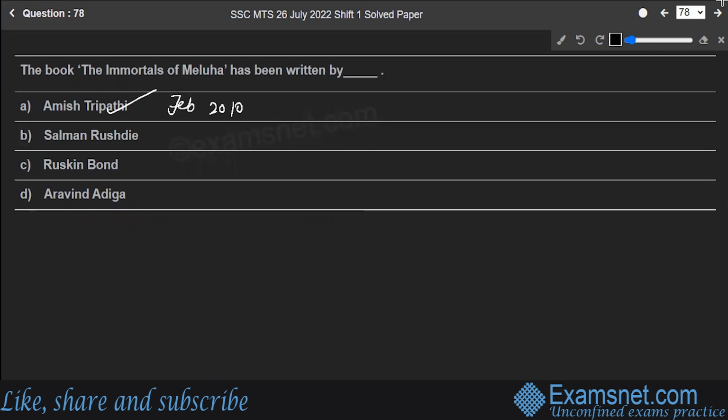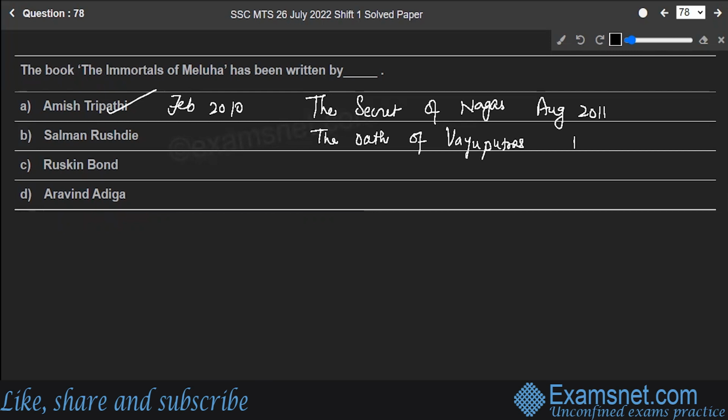The second book in the series, The Secret of Nagas, was released in August 2011. The third book to this was The Oath of Vayuputras. It was released in February 2013.